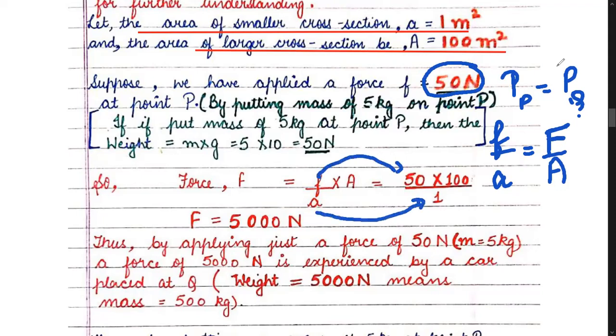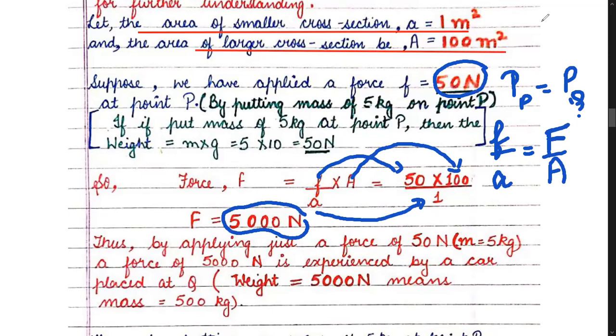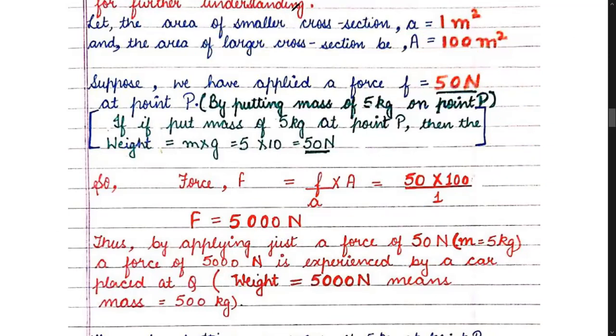Area of the left arm was 1 and area of the right arm was 100. So children, when I apply only 50 Newton force, after calculation you will see that a 5000 Newton force can be observed. So children, by applying just a 5 kg mass, we are getting 5000 Newton force, which means we can lift a mass of 500 kg.